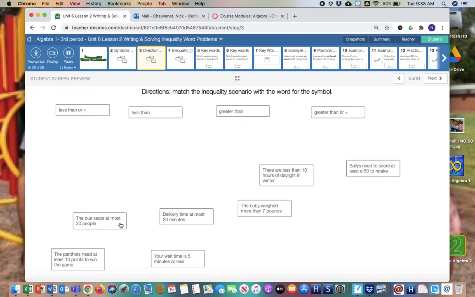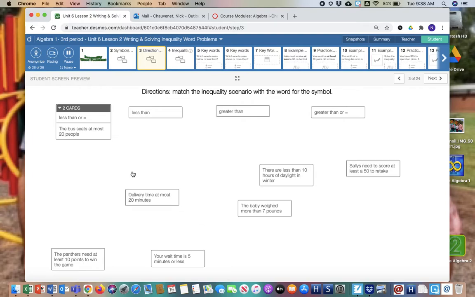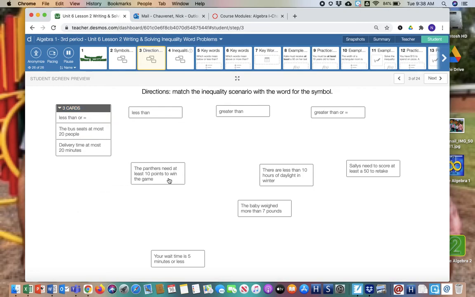Okay, so here we go. The bus seats at most 20 people. So that means 20 people or less. So that's going to be less than or equal to. Delivery time at most 20 minutes. Again, what does that mean? It means it'll take 20 minutes or less, so less than or equal to. The Panthers need at least 10 points to win the game. That means they need 10 or more, so greater than or equal to.